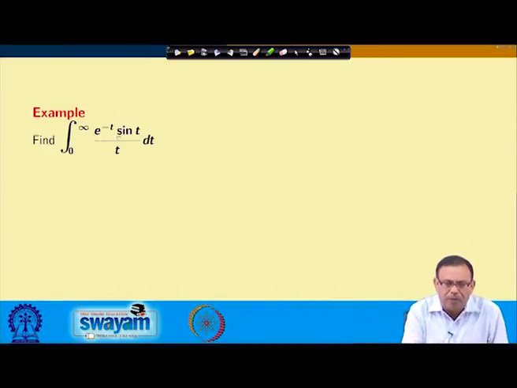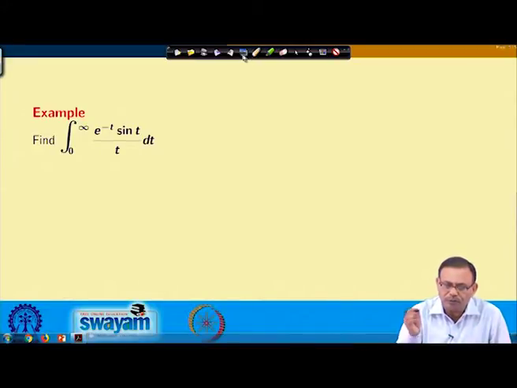Let us take the next example, that is the integral from 0 to infinity of e^(-t) sin t by t dt. I am just giving the example so that you can really understand how the properties are being used in the Laplace transform to evaluate not only integrals, but also the Laplace transform of various complex functions.